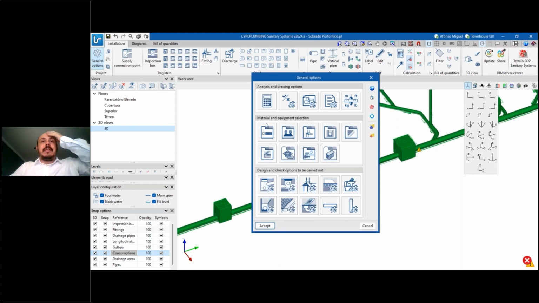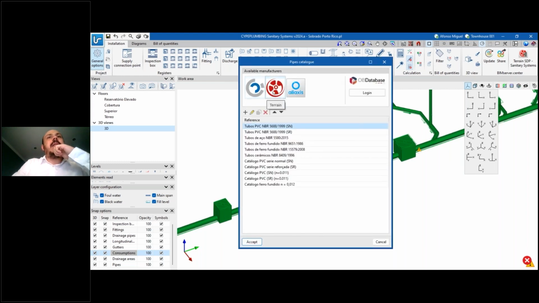Okay. One new feature that I think is quite nice is also here in the general options. As we saw before, the PEICO studs in CYPECAD and the VURT anchors in StruBIM Steel, we also have here in CYPE Plumbing some new catalogs of materials. For example, here in the pipes, we now have 3 different manufacturers that have introduced their materials in our software.